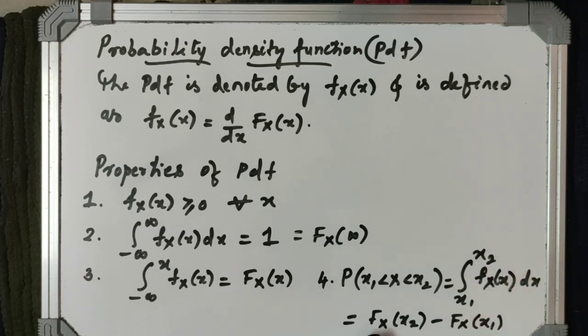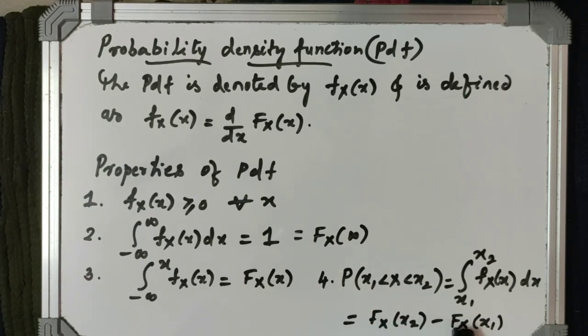So integration from minus infinity to x2 is F_X(x2) minus integration from minus infinity to x1 is F_X(x1). That means if you know the cumulative distribution function, you can find the probability that X lies between x1 and x2 easily with the help of this formula. So just find out what is F_X(x2) and F_X(x1). So F_X(x2) minus F_X(x1) will be equal to P of x1 less than X less than x2.